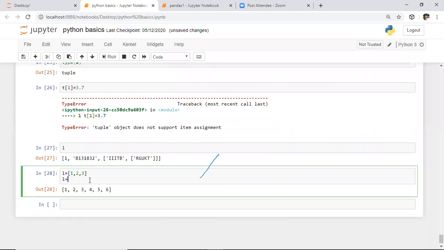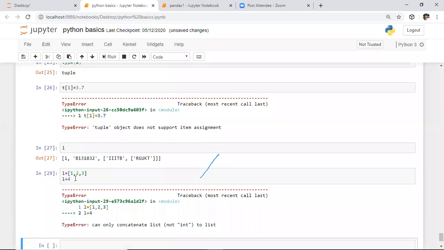If you observe this, L plus 4, someone might ask you this question in an interview. It is a simple tricky interview question. If you execute this portion, it will return an error. So remember, whenever you want to perform concatenation or appending using the plus symbol, both the data types should be iterable objects, or else both should belong to the same data type.